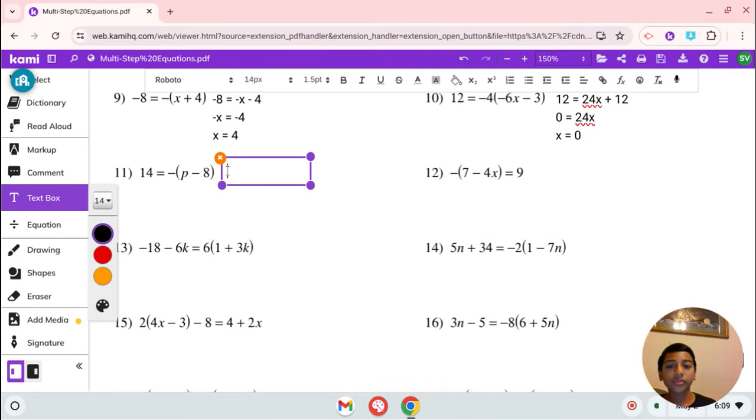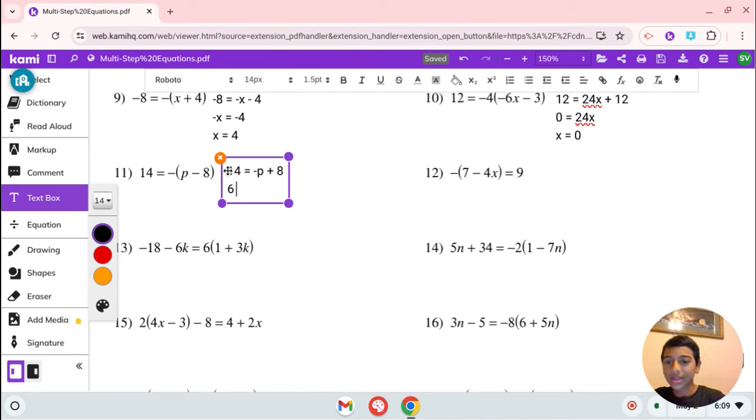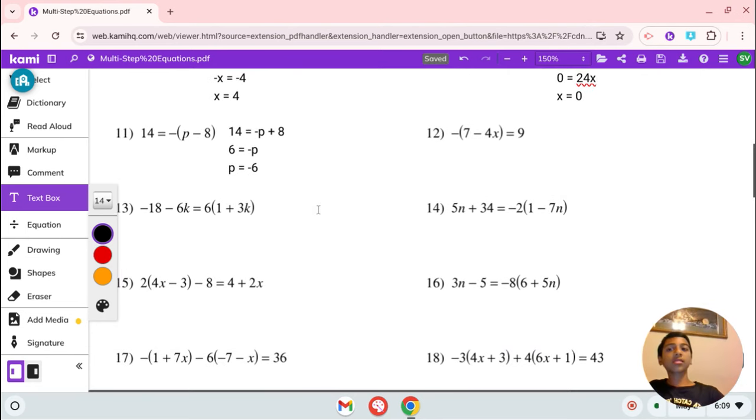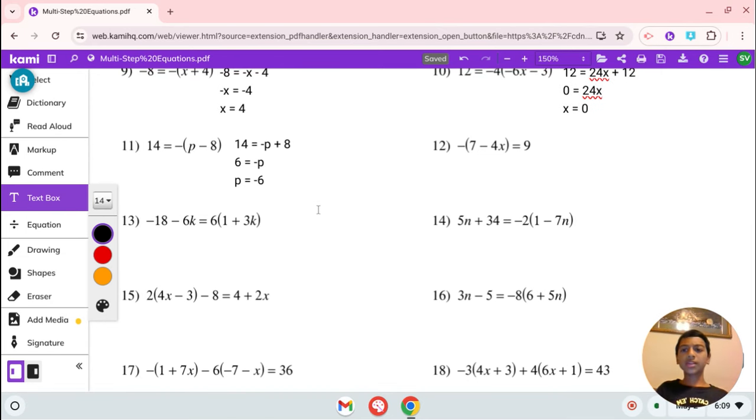Number 11, you have 14 equals -1 times (p minus 8). Let's distribute. 14 equals negative p plus 8, because -8 times -1 is 8. Let's subtract 8 from both sides of this equation, giving us 6 is equal to negative p. And now we can switch the signs, or multiply by negative 1, which is basically p equals negative 6. That is our solution in number 11.